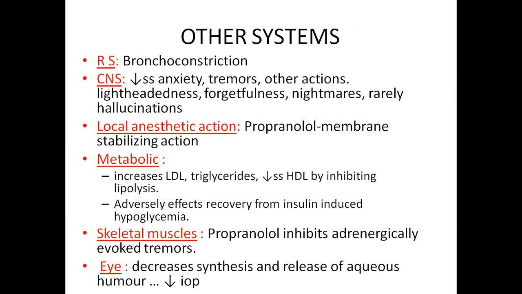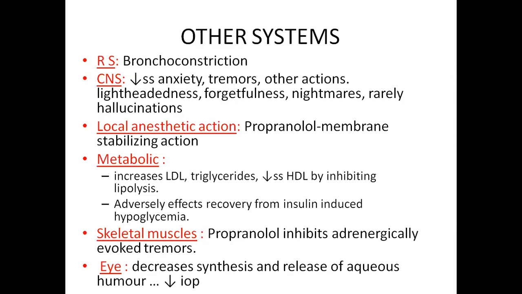Metabolic: it increases low density lipoprotein and triglyceride, and decreases high density lipoprotein by inhibiting lipolysis. It adversely affects recovery from insulin induced hypoglycemia. On skeletal muscle, propranolol inhibits adrenergically evoked tremors.